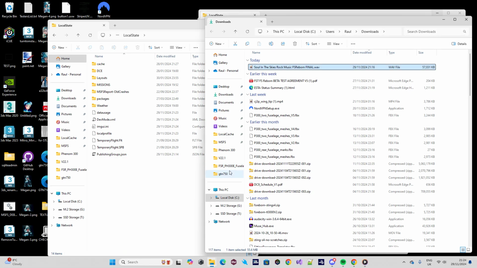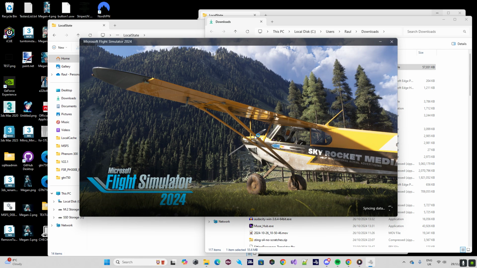The second step is to launch 2024 and ensure that you have followed, in the case of the FSR 500, the wizard. This basically ensures that your WASM module has compiled inside 2024 and has created the structure of all the files that should be in place. So for this purpose, I'm going to boot it up and be sure that it's all okay to start with.